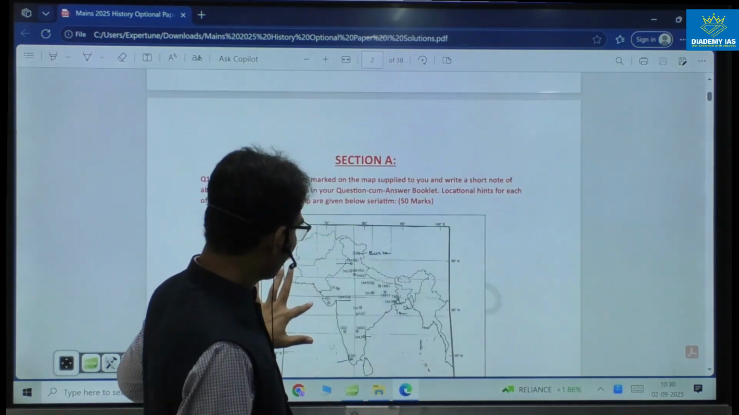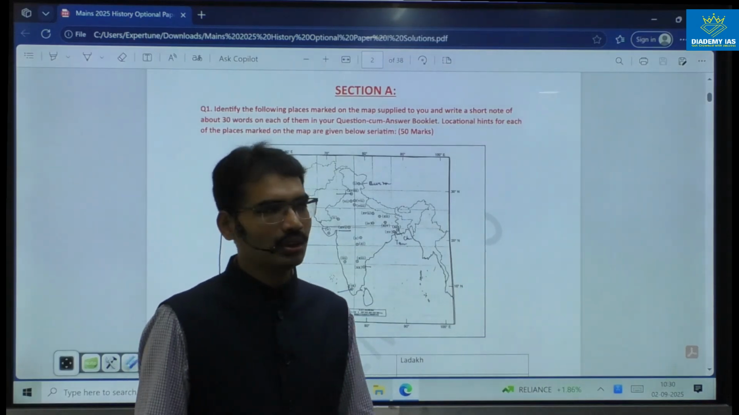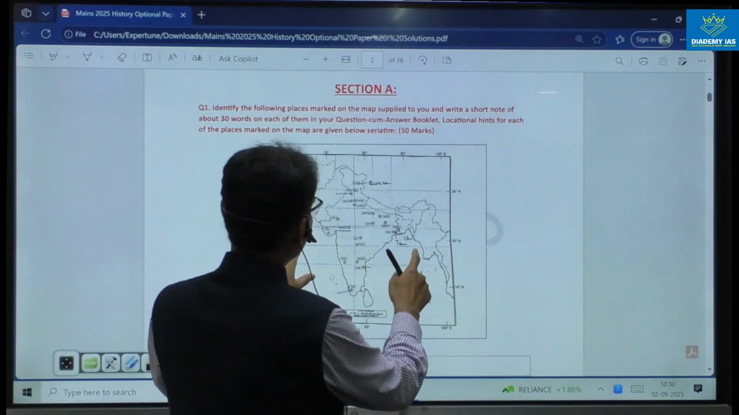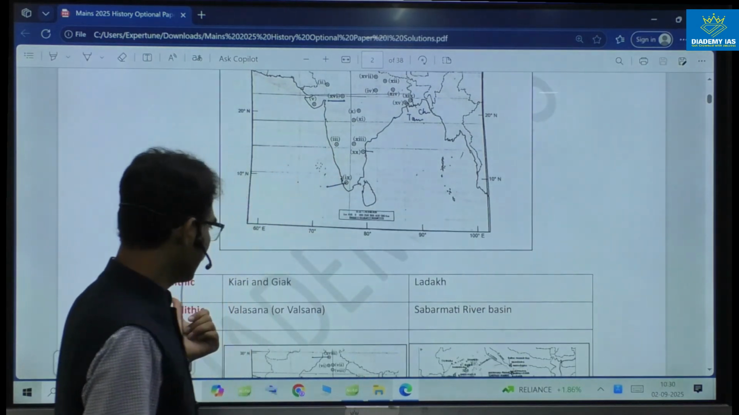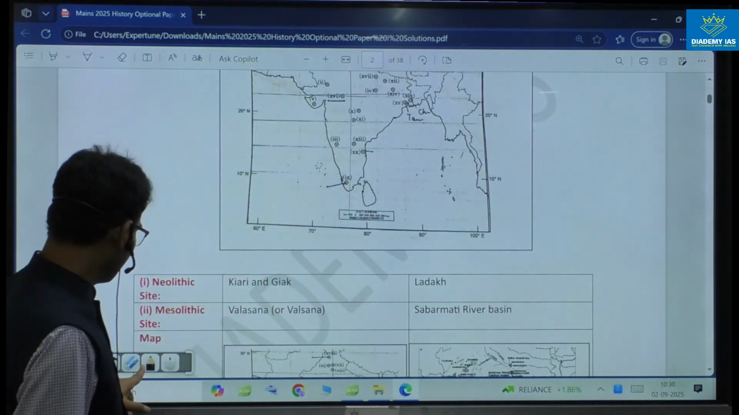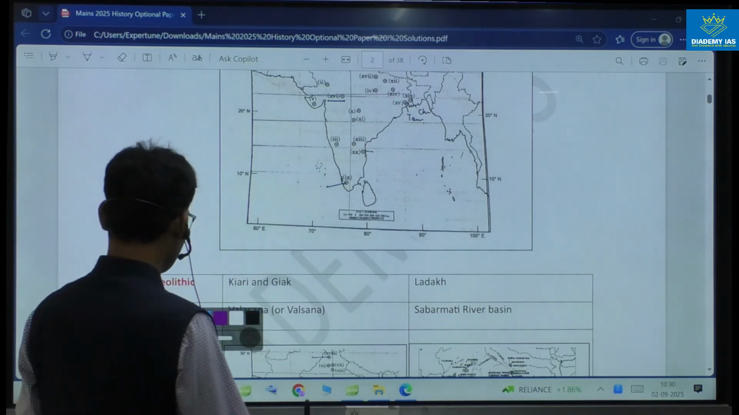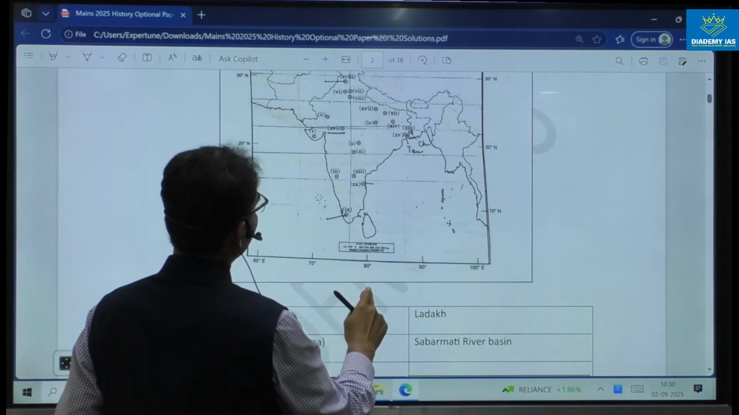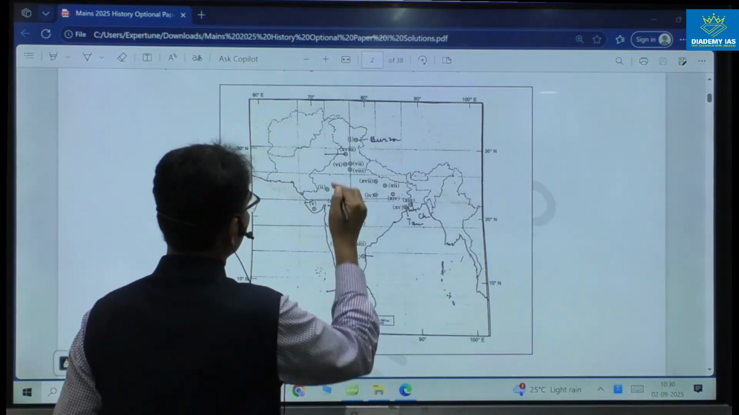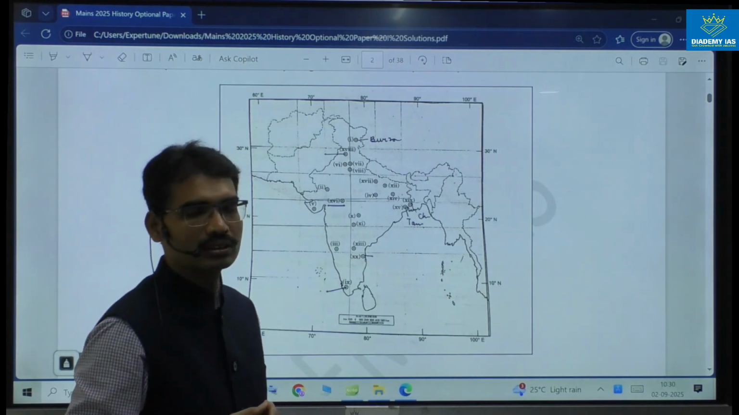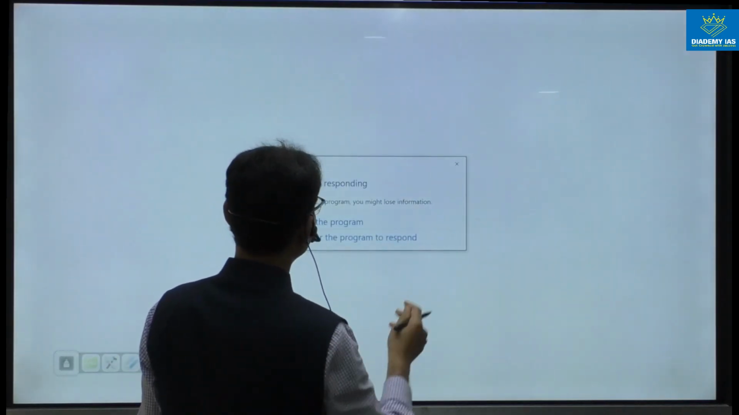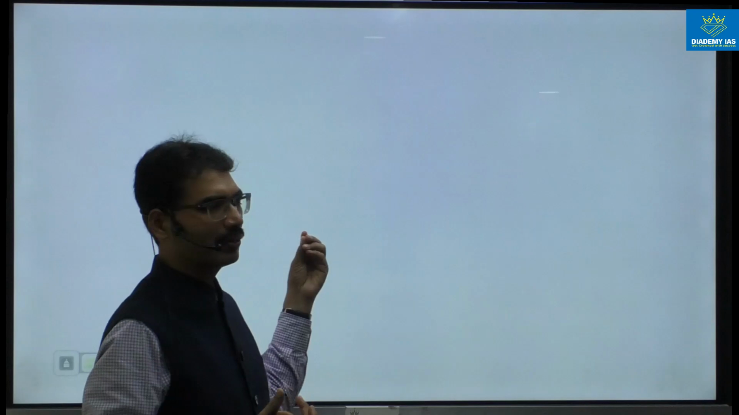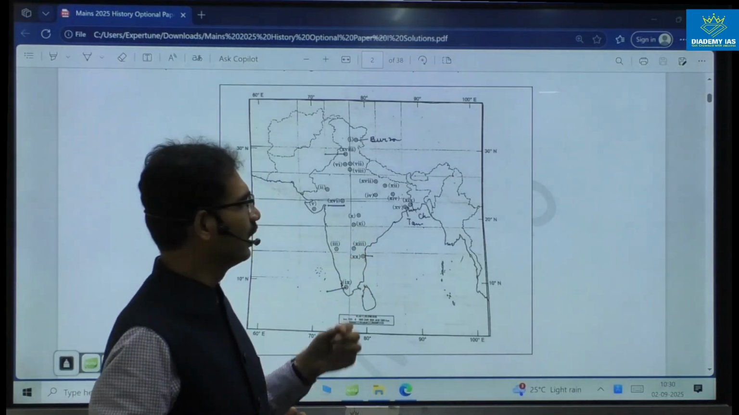Let us say this is the map given. You see this one. This is the map, and the first site they have given is a Neolithic site. It appears like Neolithic in Jammu and Kashmir. But in Jammu and Kashmir, what is the famous Neolithic site? Burzahom. Burzahom is an important site in Kashmir, close to the Srinagar region. But the map site they have given is near the Ladakh region.